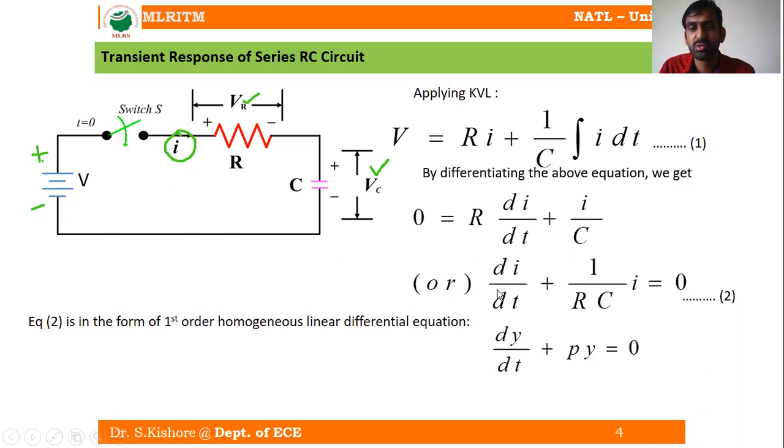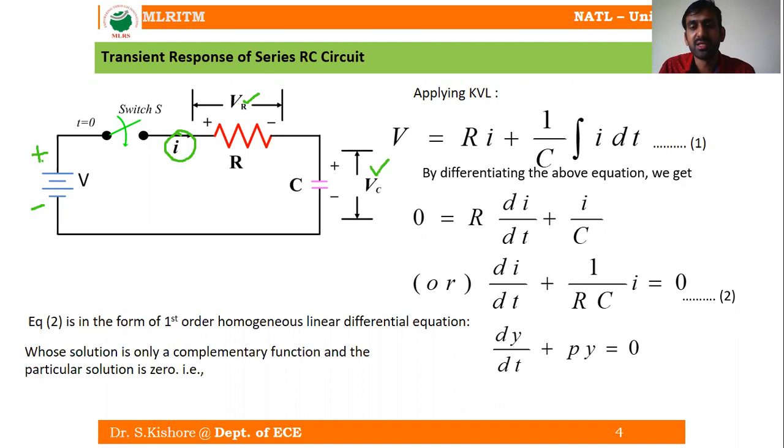You can compare these two; they are in the same form, where y is equal to I and p is equal to 1 by RC. For this kind of homogeneous linear differential equation, the solution has only the complementary function, because the particular integral is 0 here.